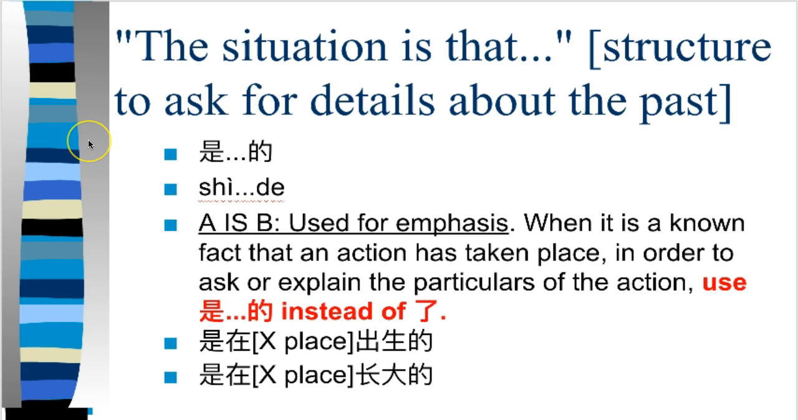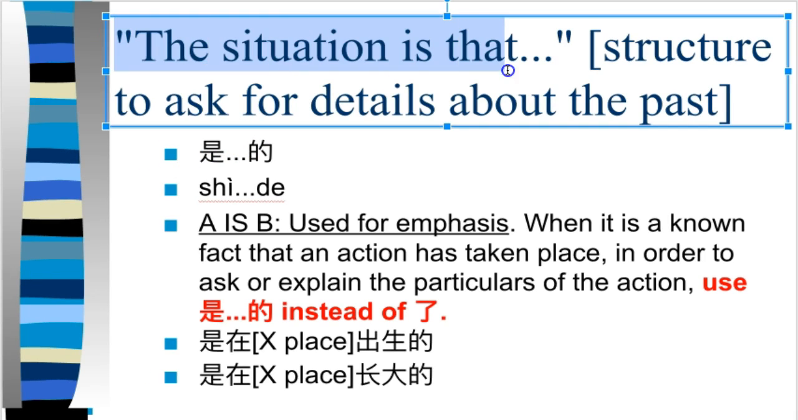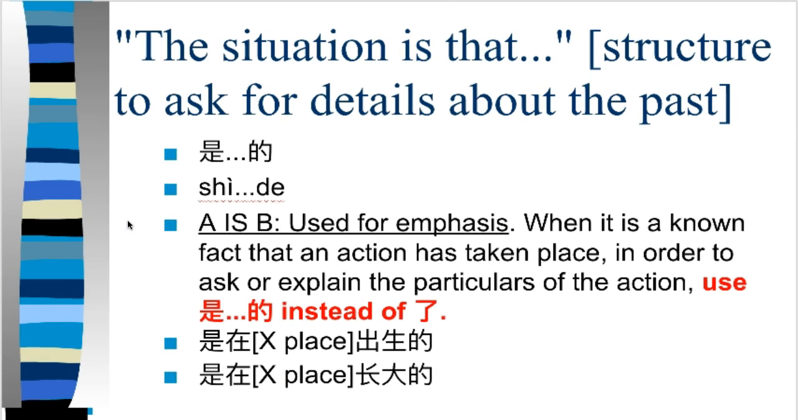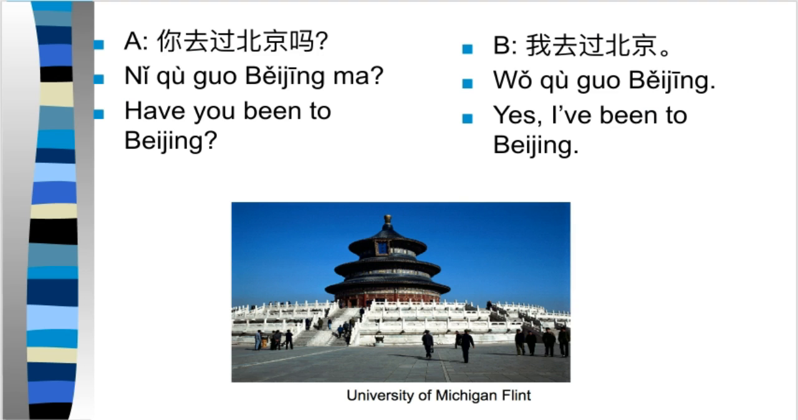To put it another way, you can translate 是的 as the situation is that blah, blah, blah. It's used for emphasis, right? And it's not optional. You have to use it when you're asking for details about something. And you have to use it in a specific way. Let's look at an example first, and then we'll come back and talk about some of those details.